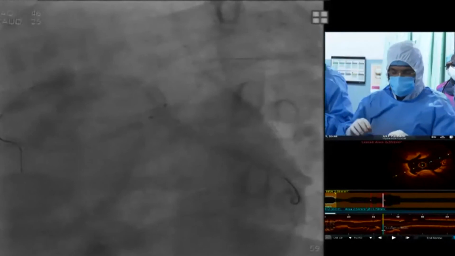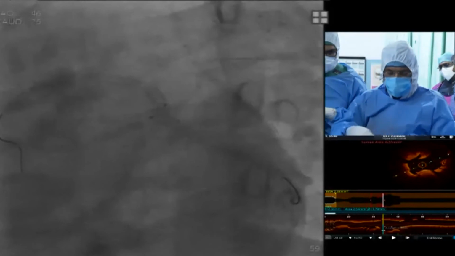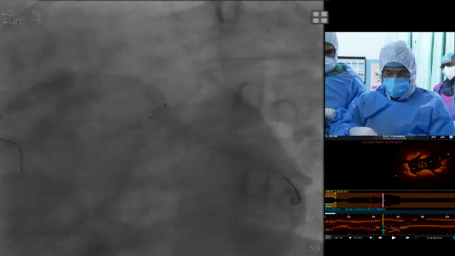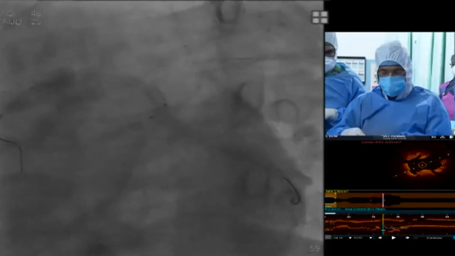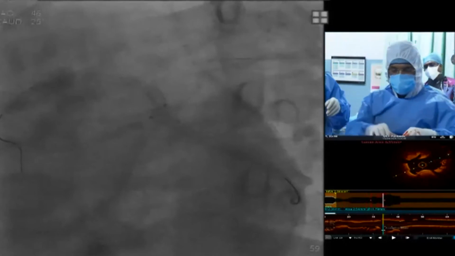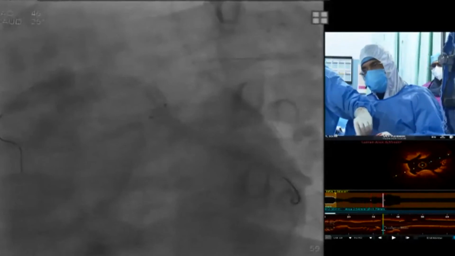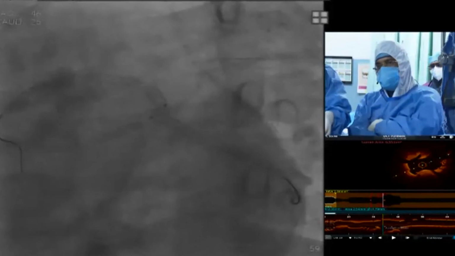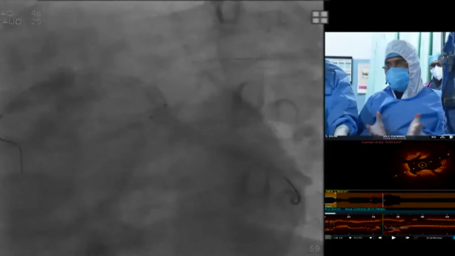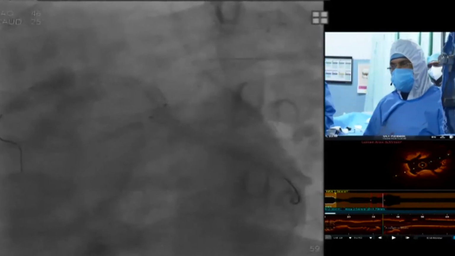Now after OCT, if apposition is good, no malapposition, no underexpansion, stent optimization results are good, even if I don't do POT, no problem, because we are seeing by OCT what is the left main area, what is the LCX ostium area, what is the LAD area. Subsequently, based upon that, whether to do POT or not, if you already got the spherical shape without any elliptical type, then you can even stop doing the POT.